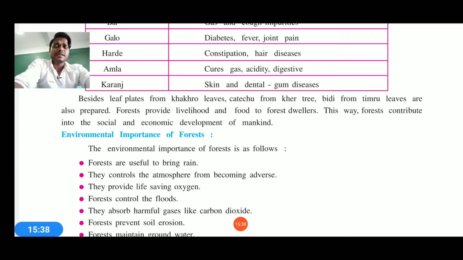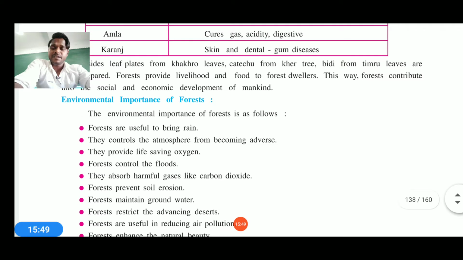And apart from that, the forest also provides livelihood to lots of people. Literally, we can say this is the contribution of the forest for the people. Economically we are developing, mankind is also developing. So some of the environmental importance we need to understand today in this lecture, so that we can completely understand how to save the trees.